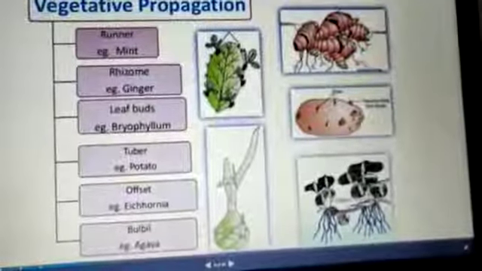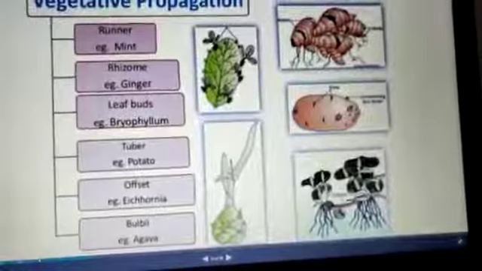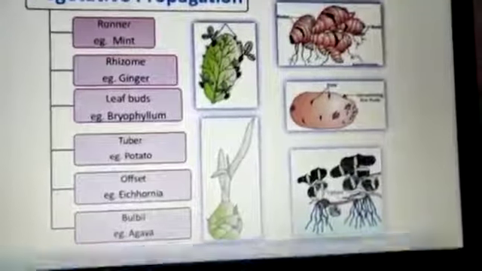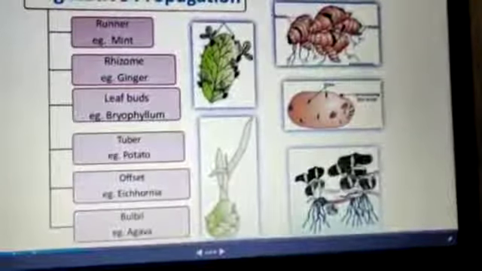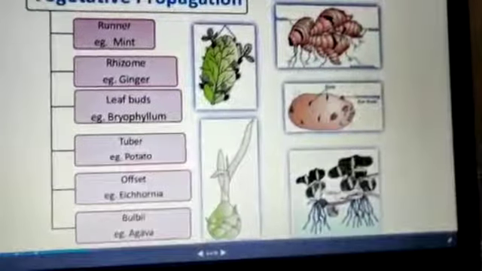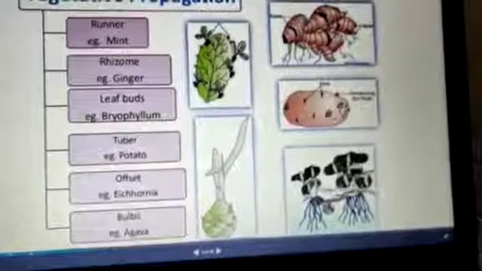So, rhizome example. This is an example of a rhizome, and a common example which we have seen in our house is ginger. Tuber is the potato. These are the examples of vegetative propagation.